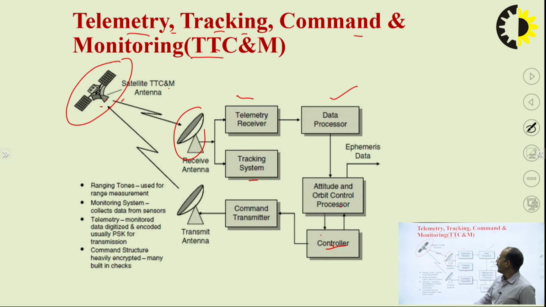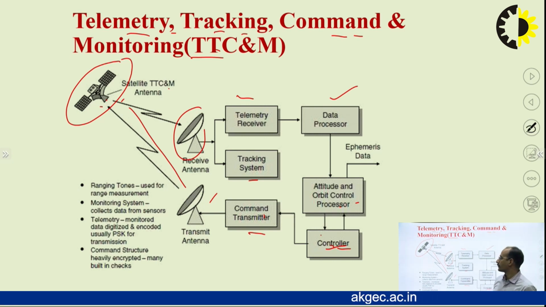Now, as per the telemetry and tracking data, commands will be generated through the controller and attitude orbit control system, and that data goes to the command transmitter, which passes it to the transmitting antenna and sends it to the satellite again. Then the satellite thrusters or flywheels can be turned on and off, another sensor can be turned on and off, and all those decisions will be taken.